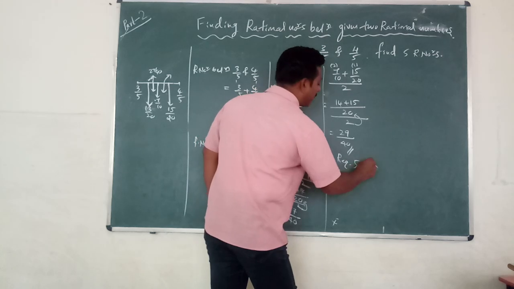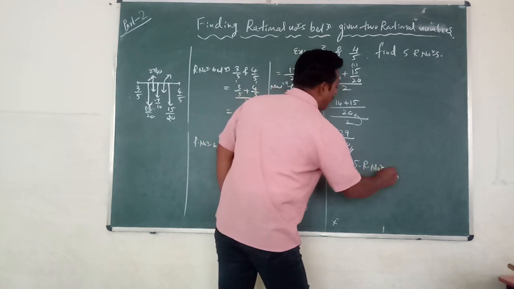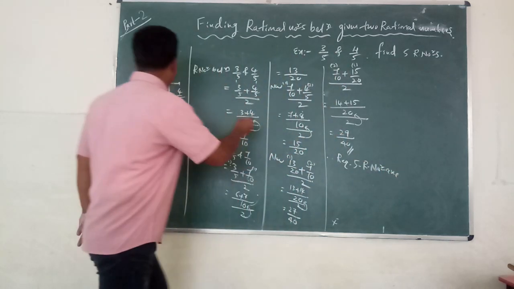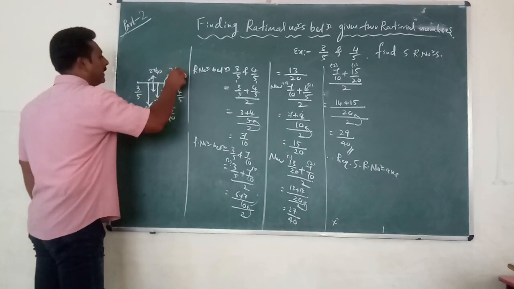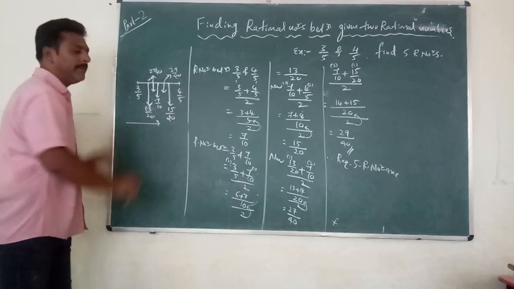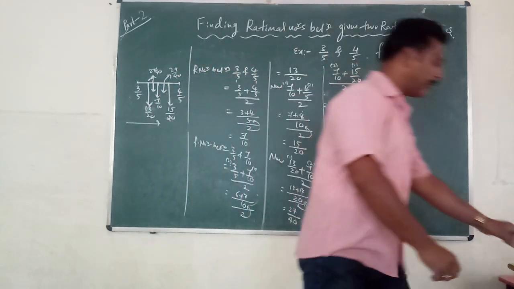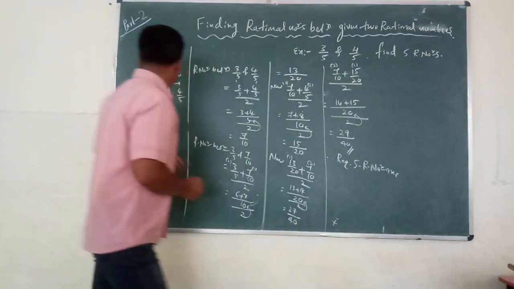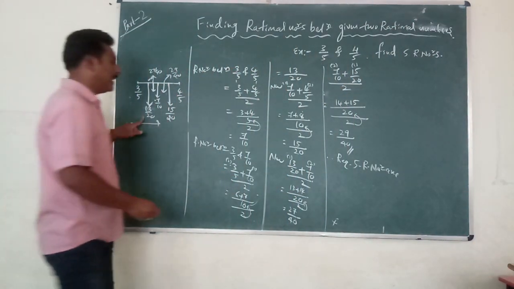Therefore, the required 5 rational numbers are: this number here is 29/40. Now see from left to right, which number you have to write first. According to that, write the first number here. After this, what came?